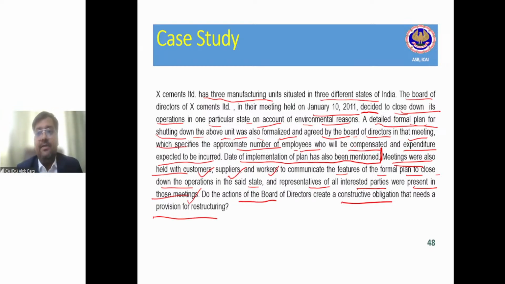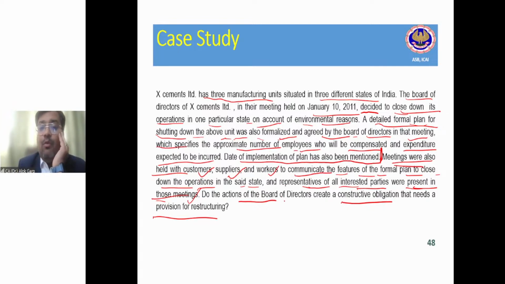So who will be compensated? Suppliers will be impacted, customers will be impacted, employees will be impacted, right? And all the meetings have been conducted with these parties to communicate the features of the formal plan to close down the operation in the said state. And representatives of all interested parties were present in those meetings. So first, a detailed formal plan has been prepared and formal communication has also been made.